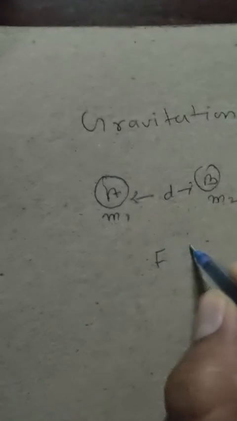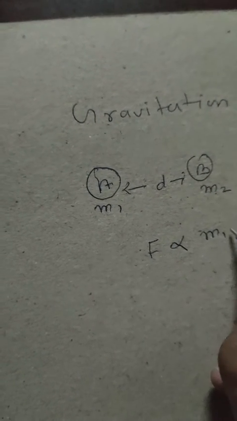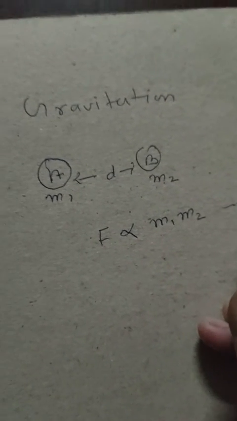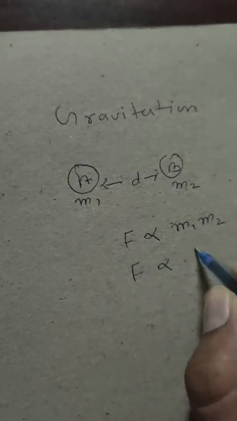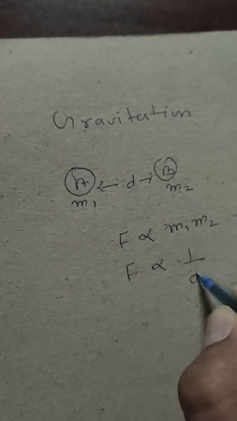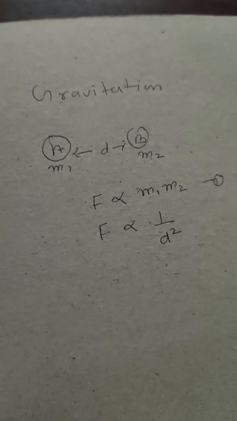So according to the universal law of gravitation, the force between these two objects is directly proportional to the product of the masses m1 and m2, and inversely proportional to the square of the distance between these two objects.